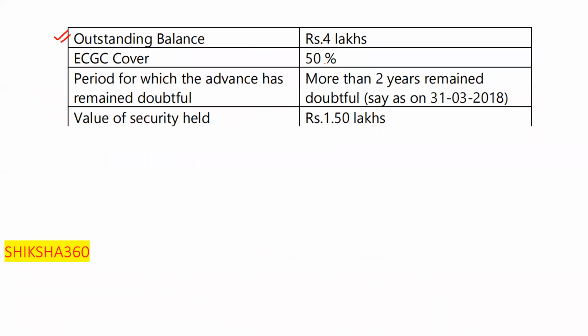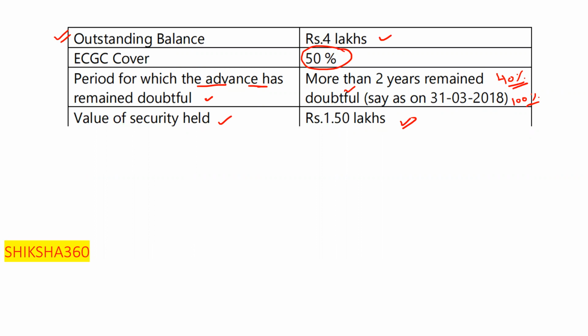Outstanding balance here is rupees 4 lakh. ECGC cover is 50%. The period for which the advance has remained doubtful is more than 2 years. So provisioning on the secured portion is 40%, and on the unsecured portion it is 100%. Value of the security held is rupees 1.50 lakh.